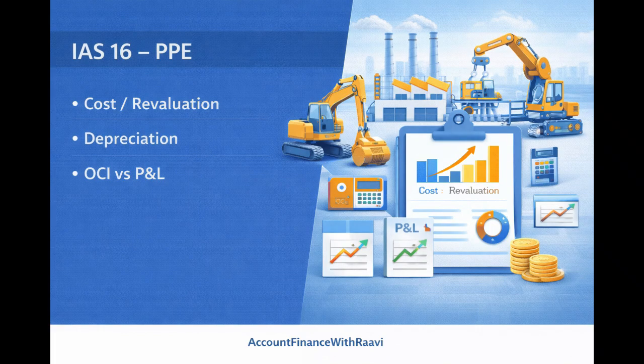Then the next standard, IAS 16, deals with property, plant and equipment. The major thing we need to focus on in IAS 16 is how we need to measure it. We measure it by using either the cost model or the revaluation model, and you should also know how we need to depreciate this property, plant and equipment. And there are certain components like OCI, and when there is any derecognition of PPE, how we need to treat it.